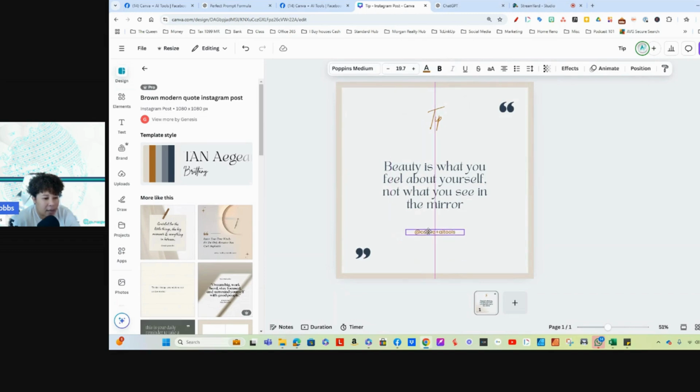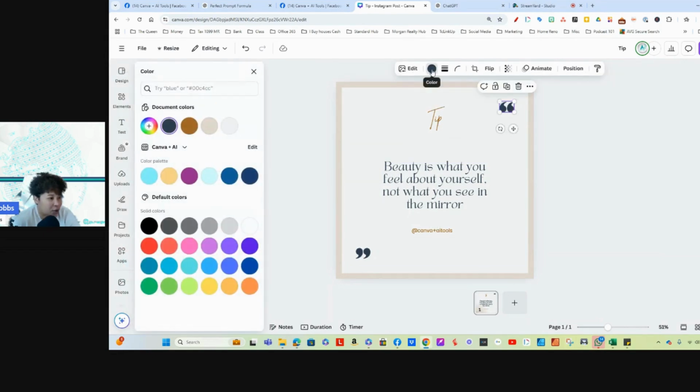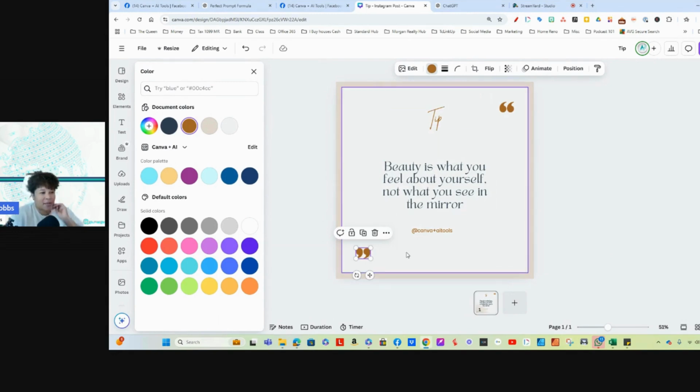So one of the things that I would suggest that you keep in mind is make sure that the font is correct that you like. Make sure that the way you want it, if you wanted to change the color of these, you can change the color. This color right here is actually the color of the year. So I actually looked that up. What is the color of the year? And so I copied the hex code and I dropped it in.